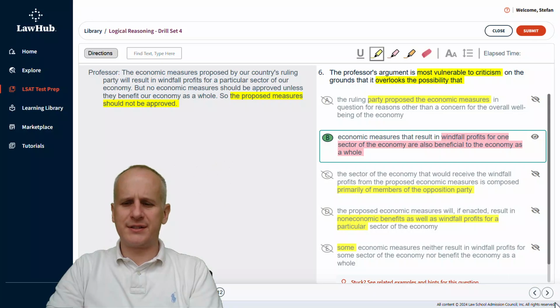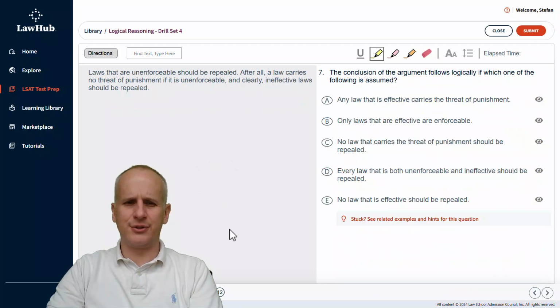Moving on from question 6 to question 7 of logical reasoning drill set number 4 over at lawhub.lsac.org, we've got our yellow highlight tool ready to go as we engage with the question stem to identify what it is we are being asked to do. So we read question 7. The conclusion of the argument follows logically if which one of the following is assumed.